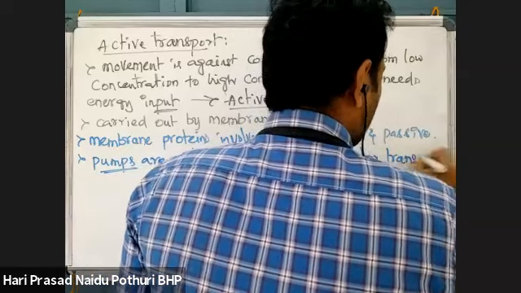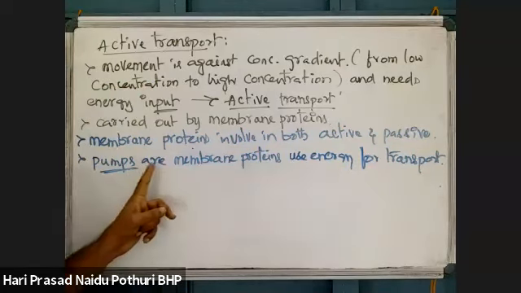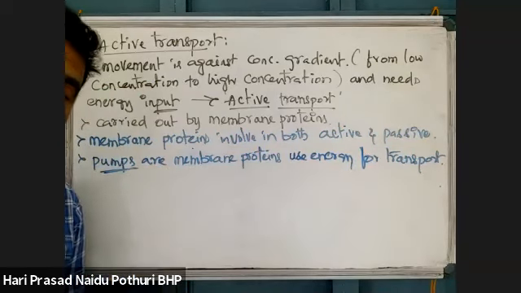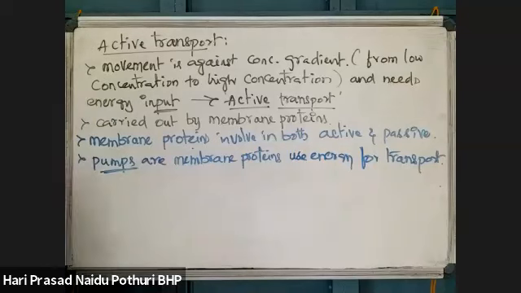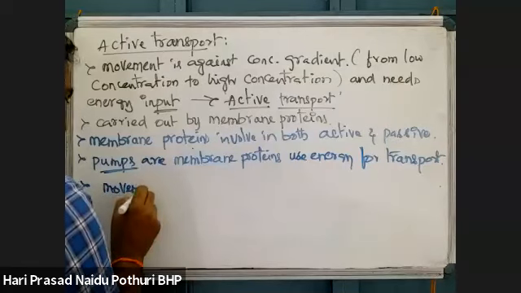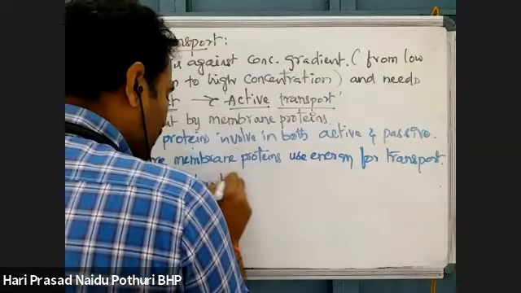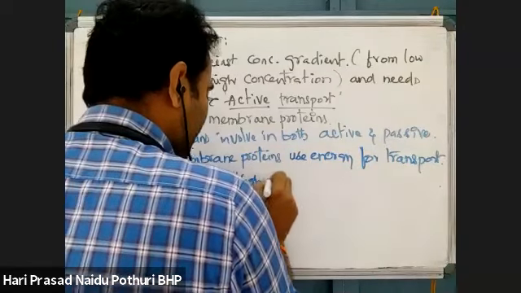For active transport there are pumps, like the sodium potassium pump, which are responsible for pumping from low concentration to high concentration.